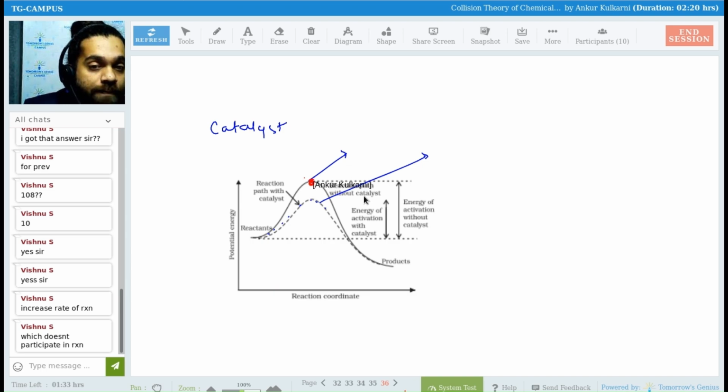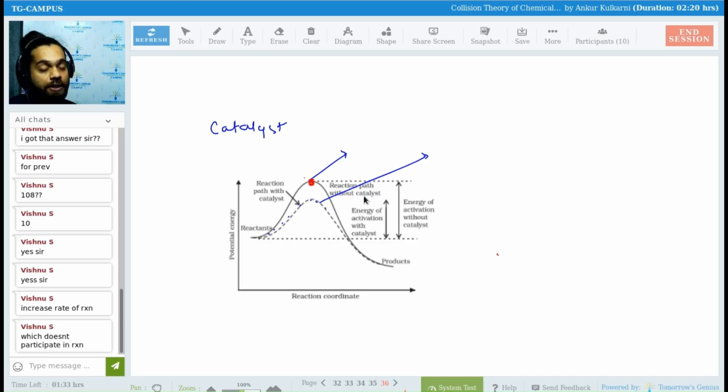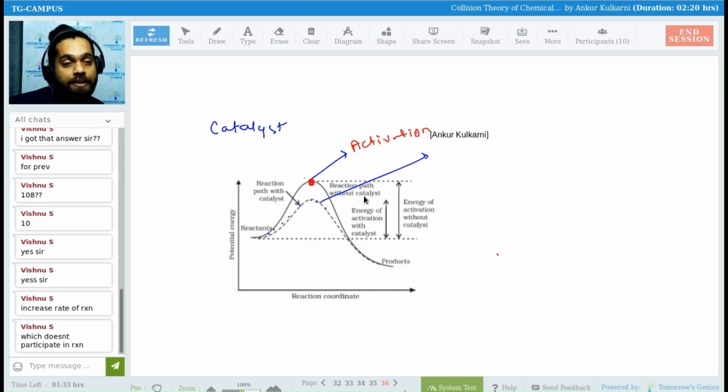This peak is called as what? Come on, you should know this. We have done this, no? That peak is called activation energy, the minimum amount of energy required.